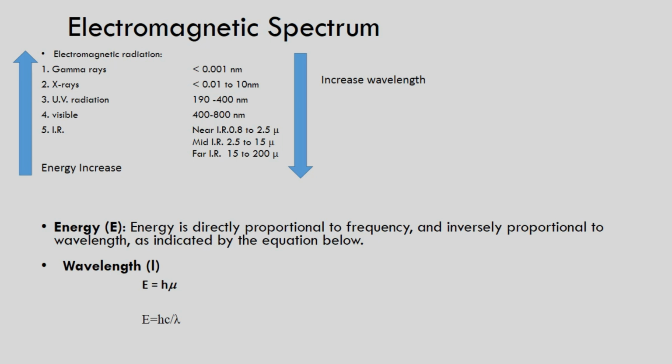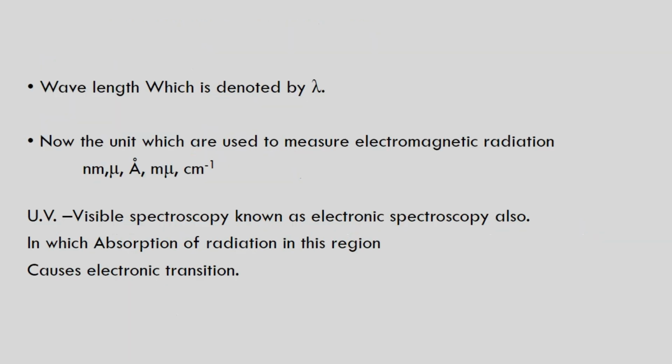Now, what is the unit of this electromagnetic radiation? We can measure it in wavelength as well as in frequency, and that's why different units are used: nanometer, micrometer, angstrom, centimeter inverse, etc. UV visible spectroscopy is known as electronic spectroscopy, in which absorption of radiation in this region causes electronic transitions.